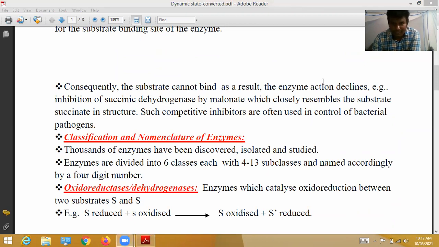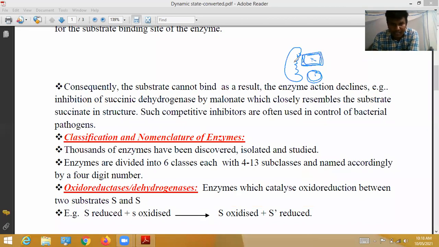So the substrate and the chemical inhibitor structurally resemble each other. In that condition, both compete for binding with the enzyme. In such cases, the inhibitor takes the upper hand over the substrate. Then automatically this is called an inhibitor.